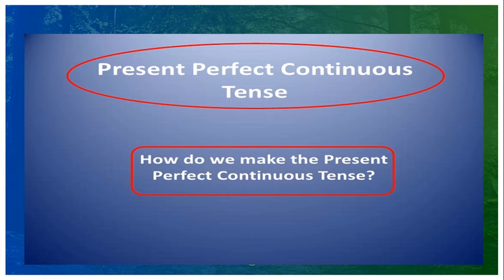Next, my dear students, we are going to know about present perfect continuous, the fourth form. The first form, present simple. Second form, present continuous. Third form, present perfect. Fourth form, present perfect continuous. The fourth one and the last one for the present tense, present perfect continuous.